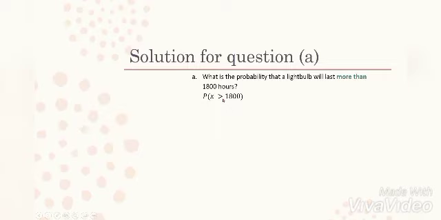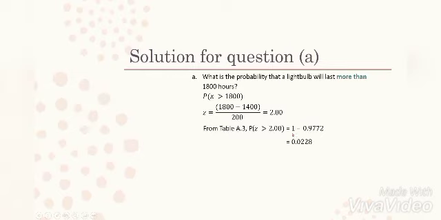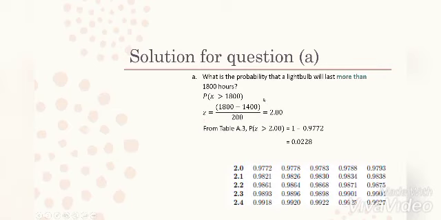So it doesn't include 1800. First we use the Z transform, 1800 minus mu, which is the mean, over the standard deviation, so we get 2. And since it wants more than, the graph is to the right of 1800.